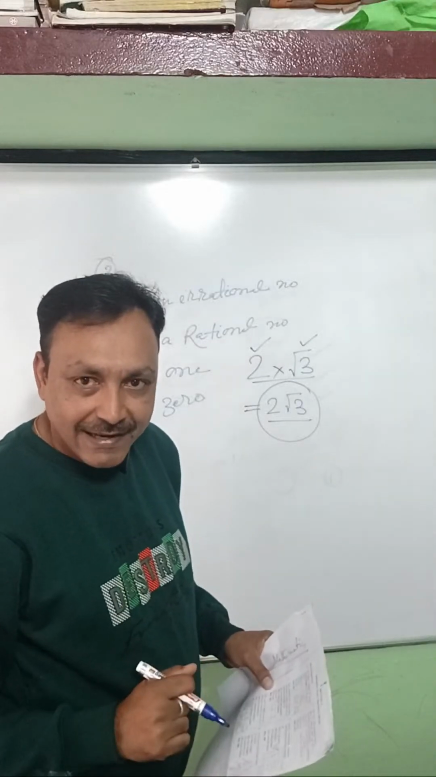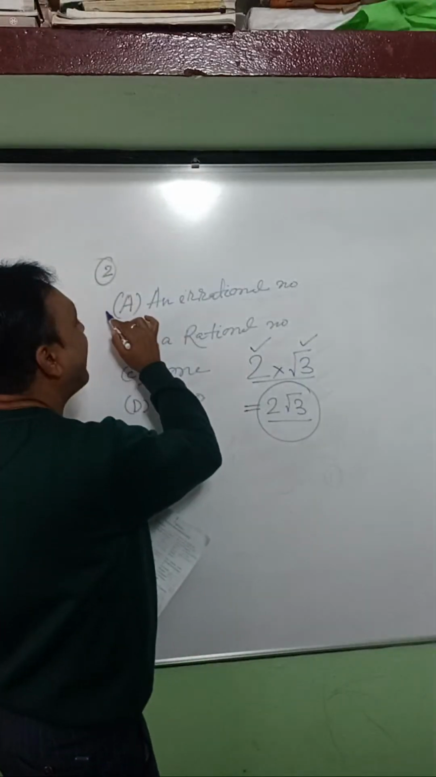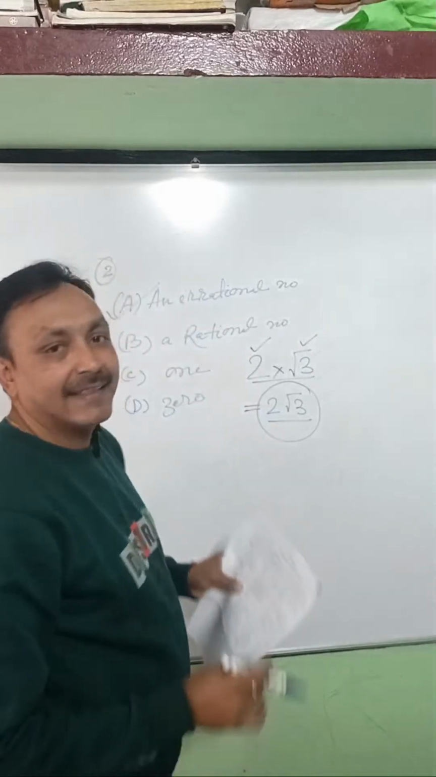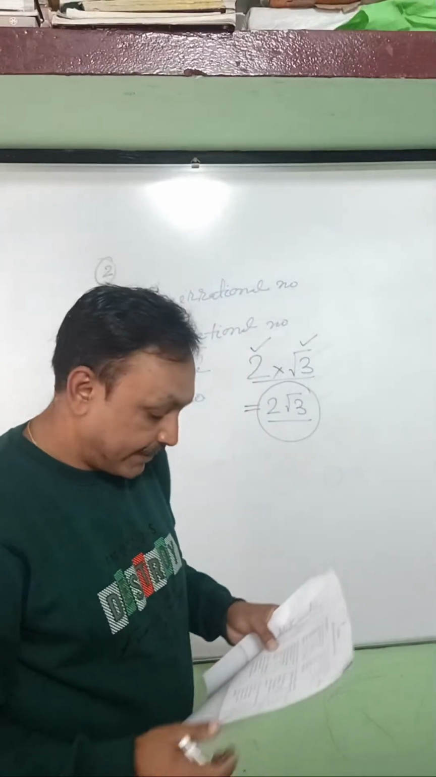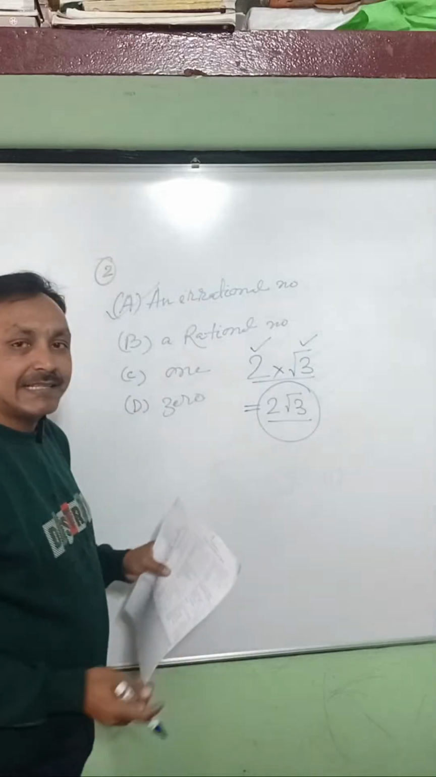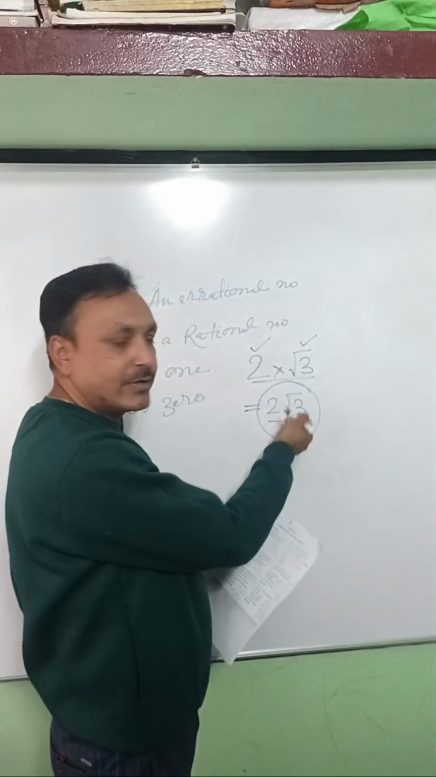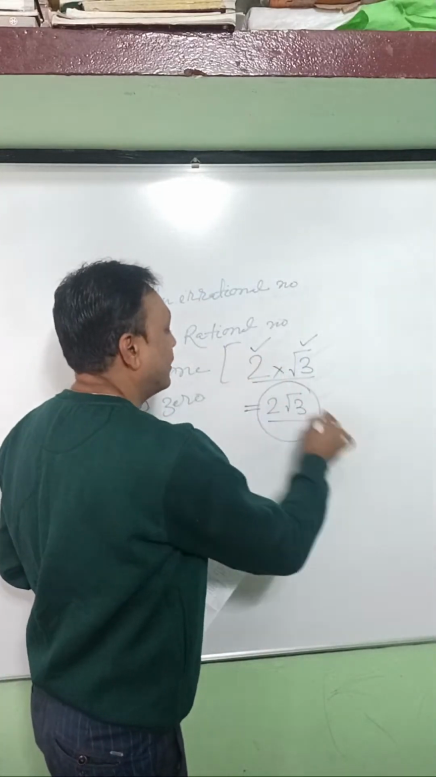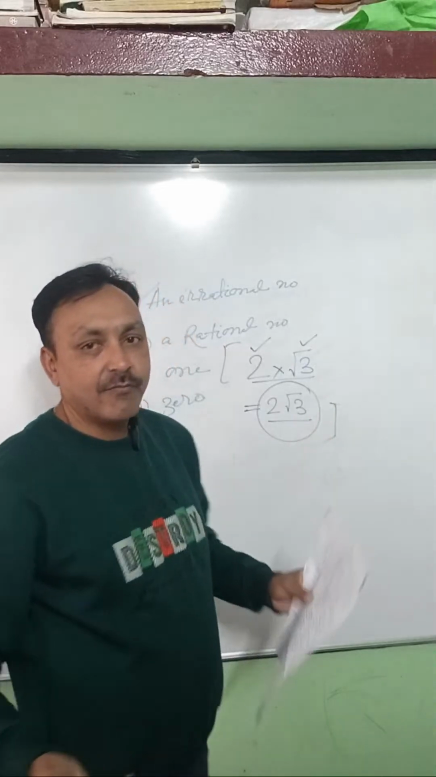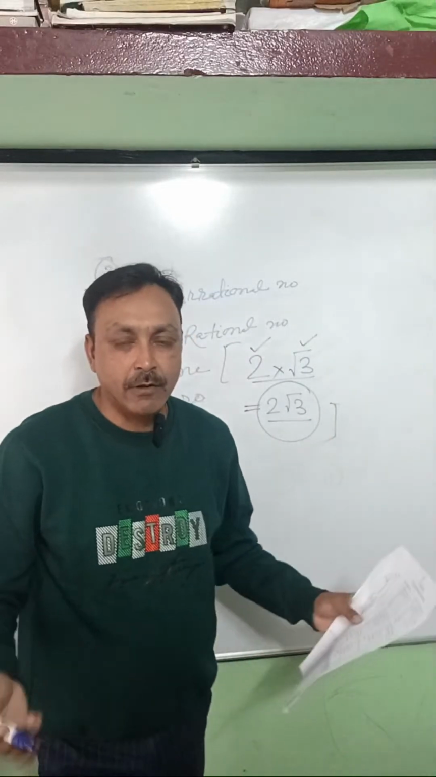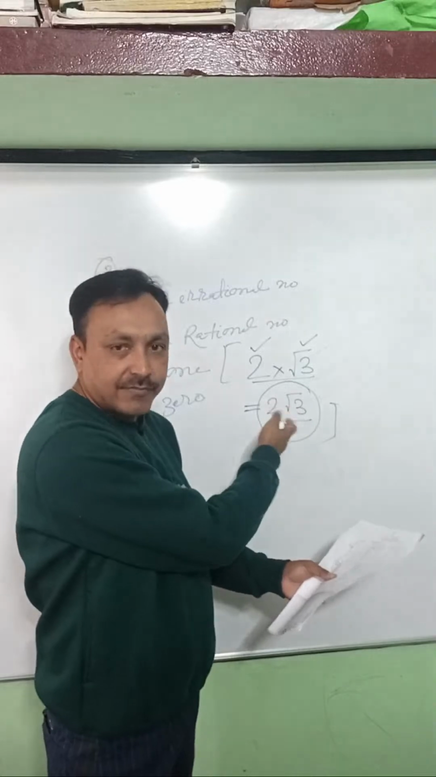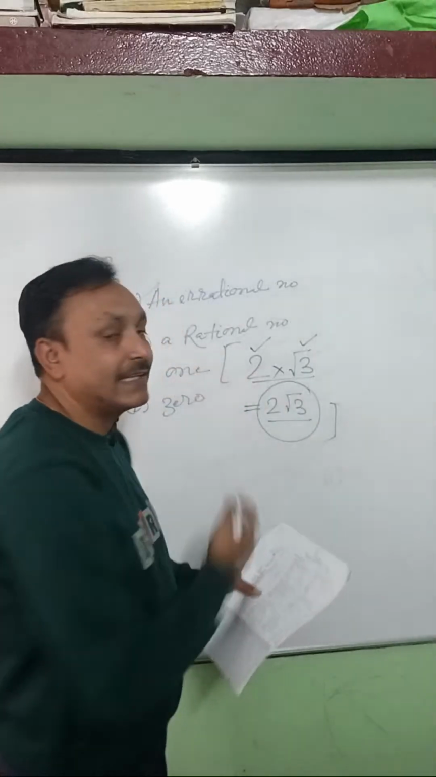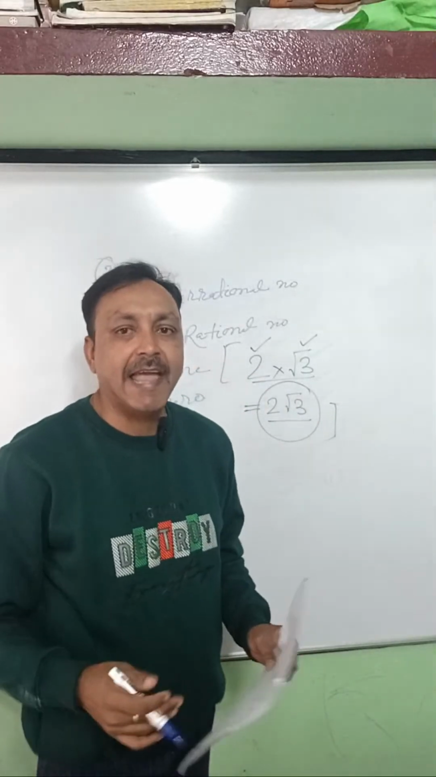Is it okay? Is it clear? So what will be the answer? The answer will be A, that is an irrational number. Is it clear? But I request all the students to write the rough work. It will be a benefit for you when we go for revisions. You can check the rough solutions, then you can easily find the answer. So it will be really helpful for you.